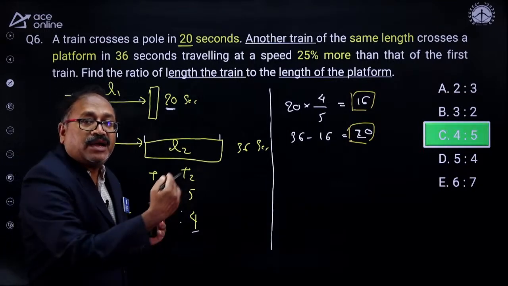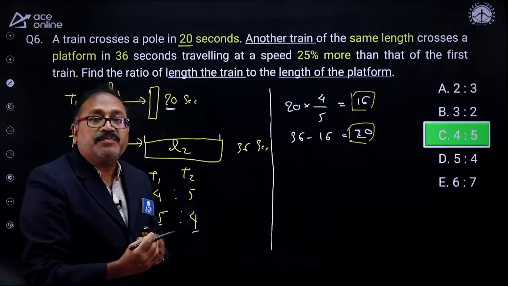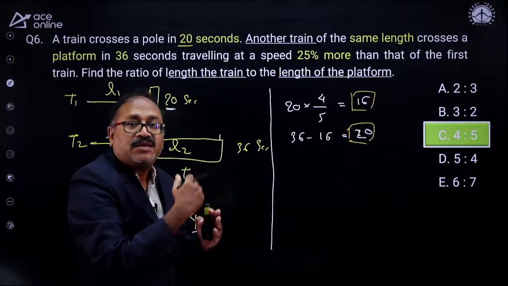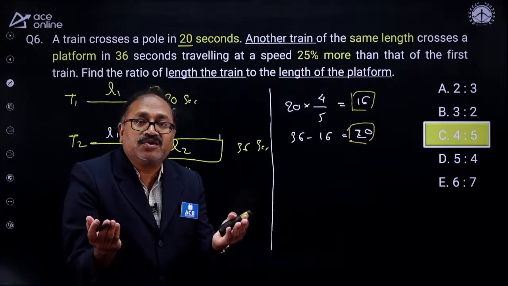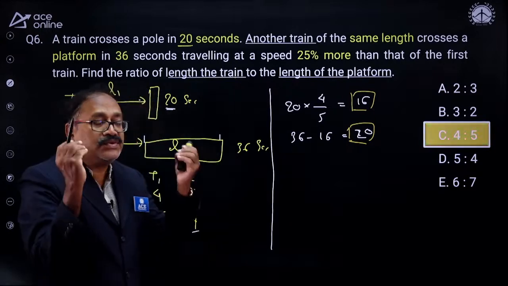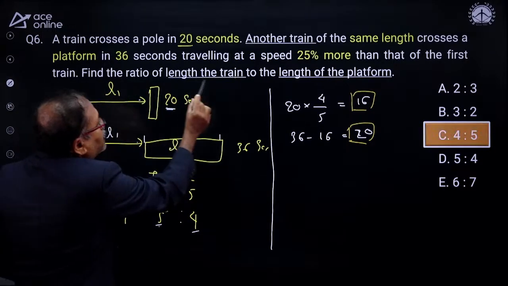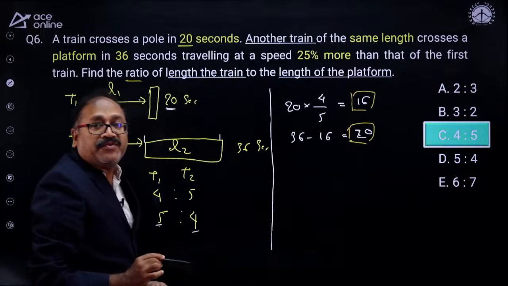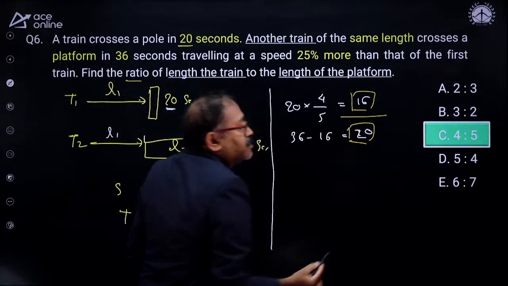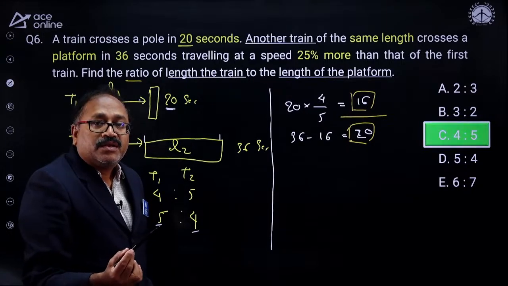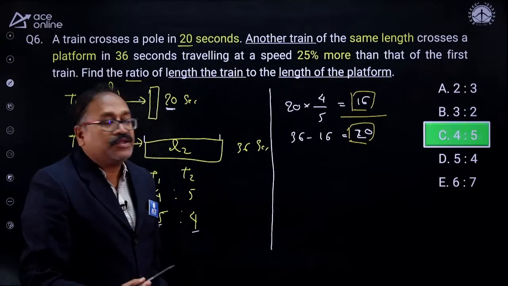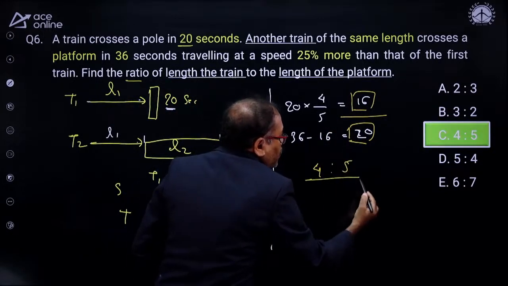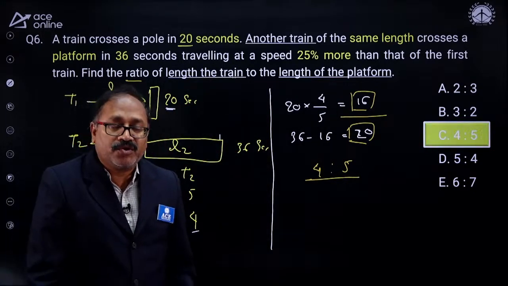So we know that time and distance are directly proportionate. The more the time, more the distance, more the distance, more the time, so the ratio of the time will also be the ratio of the distance. Once we understand this part, then find the ratio of the length of the train to the length of the platform. Time taken to cross its own length to cross the length of the platform. The time ratio will also be the length ratio. And I noticed that with 4 times, and here it is 5 times. So nicely, Mr. Sumit Pawar ji, बहुत ही अच्छा किया आप.